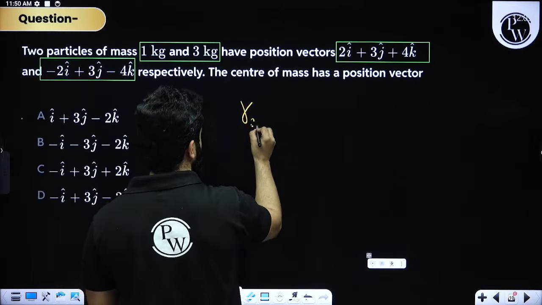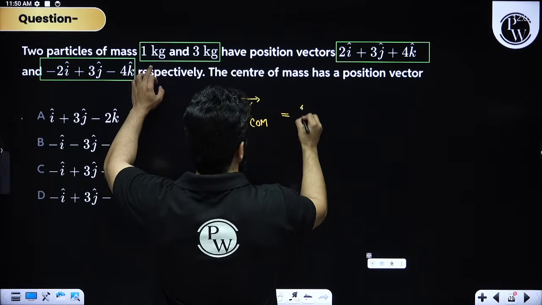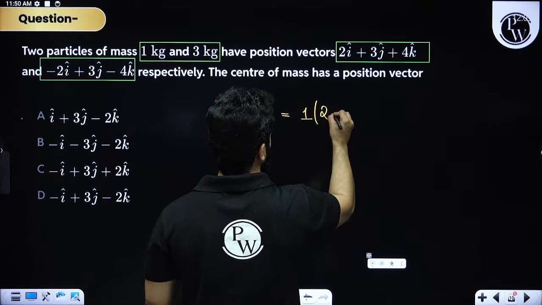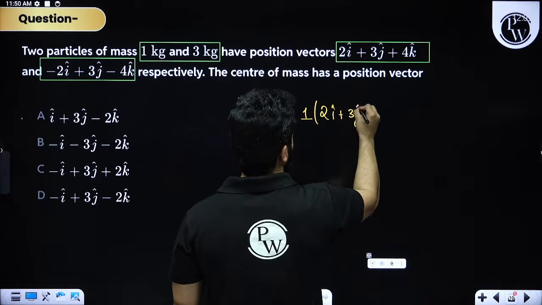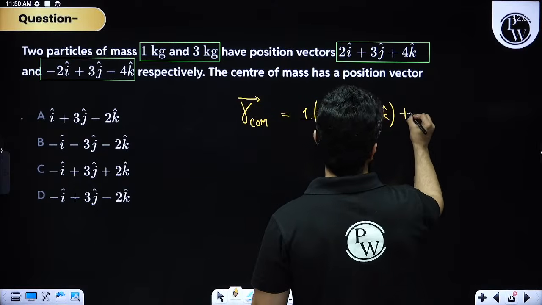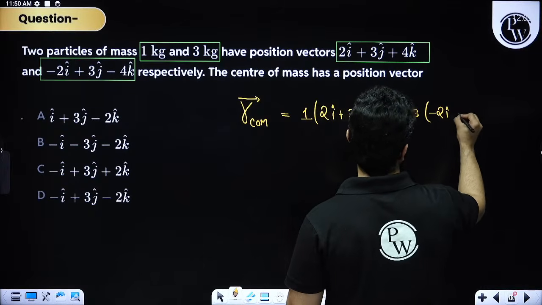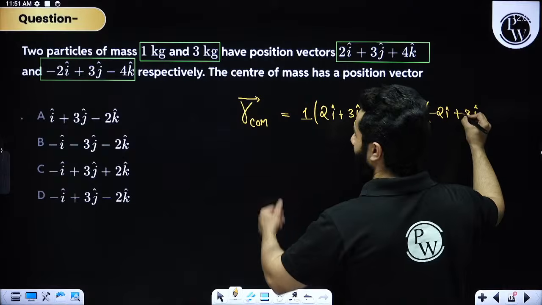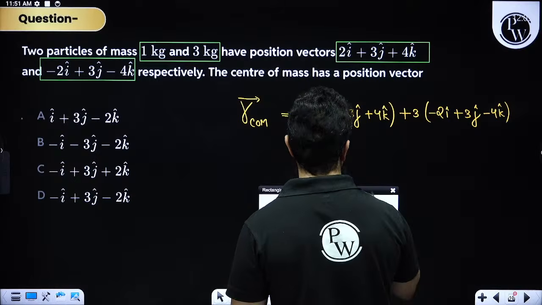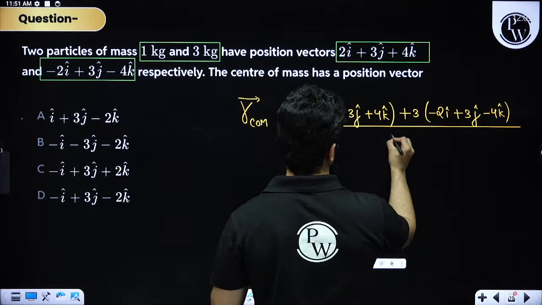So the position vector of center of mass is going to be, my dear friends, masses are m1 1 kg multiplied by 2 i cap plus 3 j cap plus 4 k cap, and then you have got 3 kg multiplied by minus 2 i cap plus 3 j cap and minus 4 k cap, right? And then divided by the sum of masses, that means 4 kilogram.